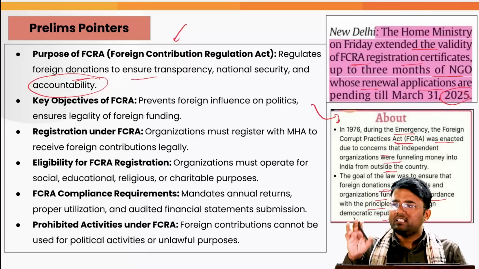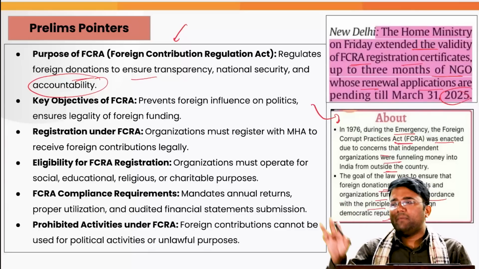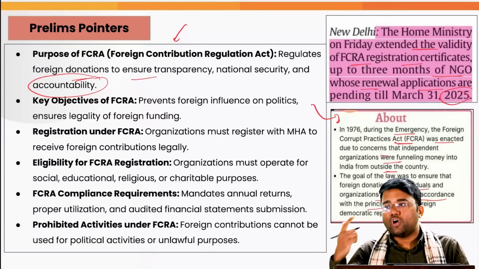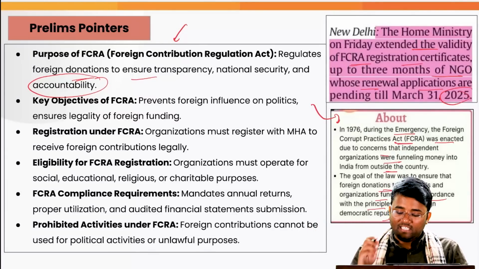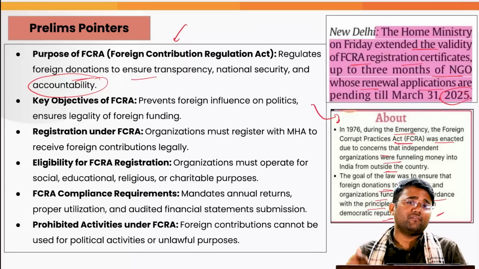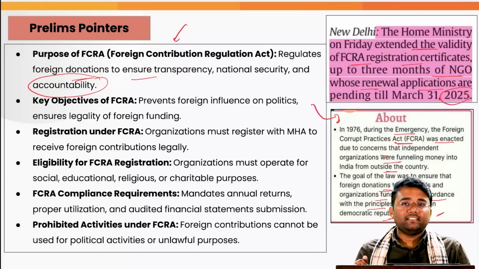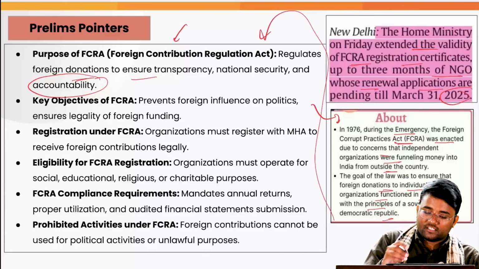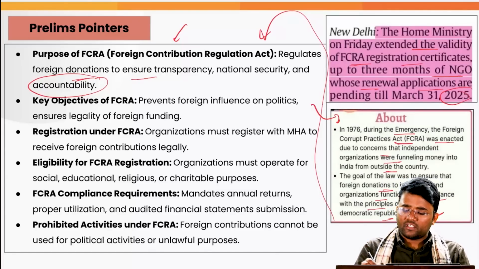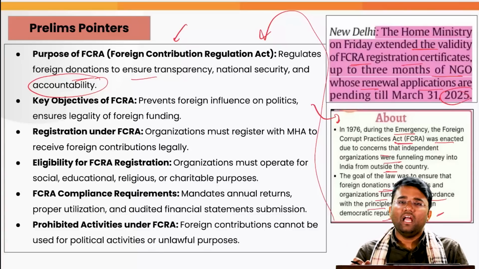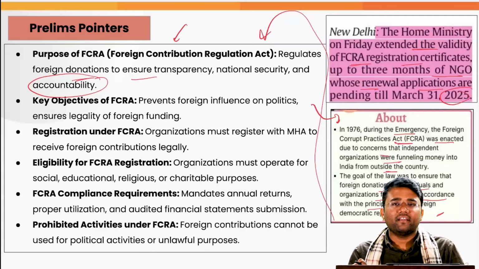For example, if there is an NGO which is being funded by any foreign agency or foreign individual, and that NGO is not working for the welfare of the people, that is not in line with the democratic principles of India. That is in a way eroding public trust. So to address that, this FCRA came, and even after this 1976 Act, it has been amended various times, and recently it also got amended.